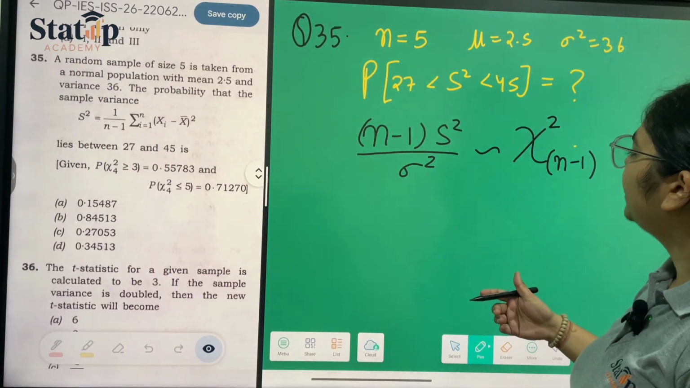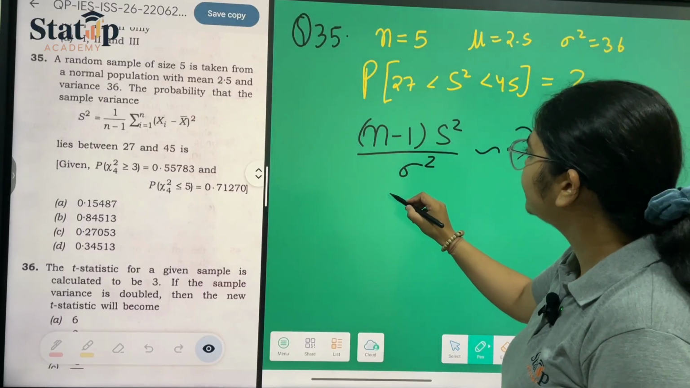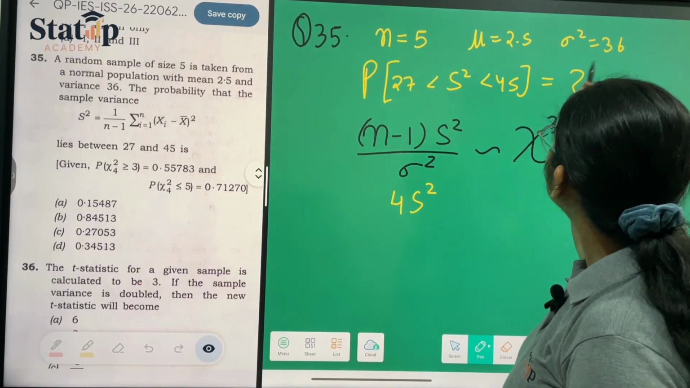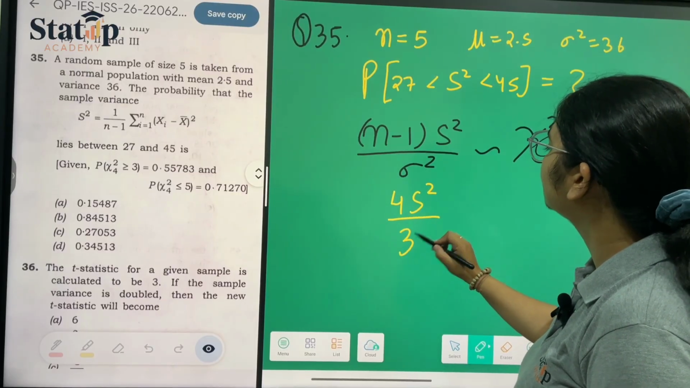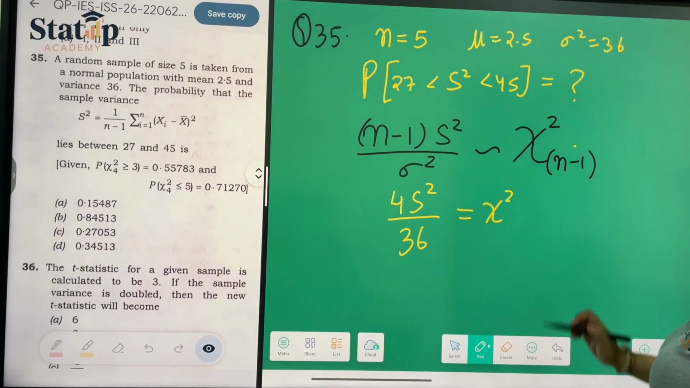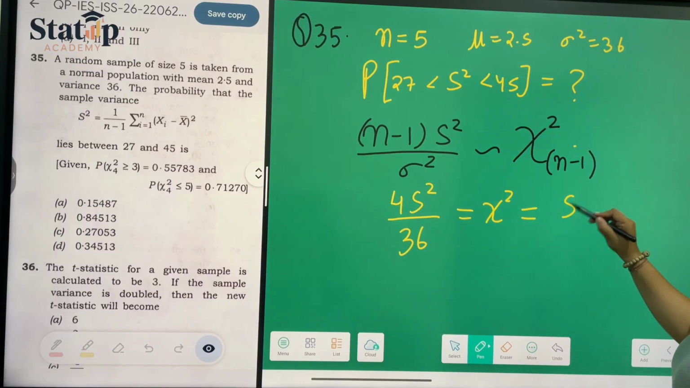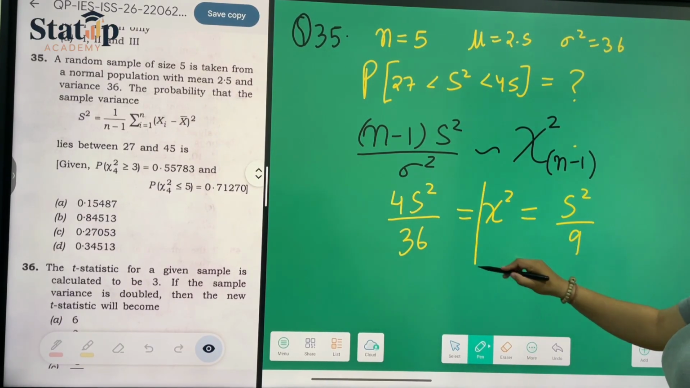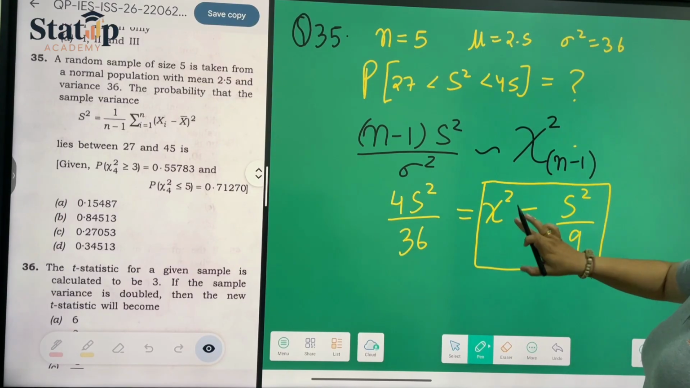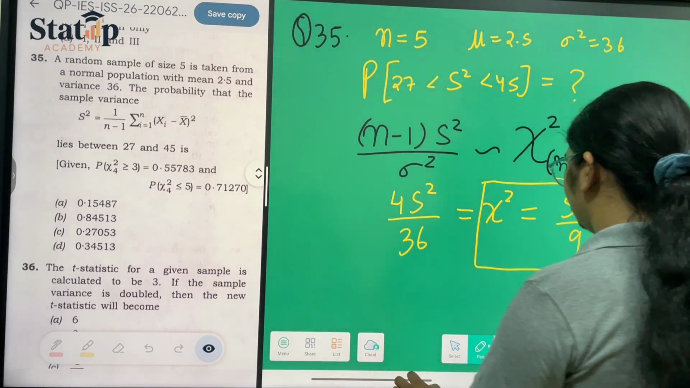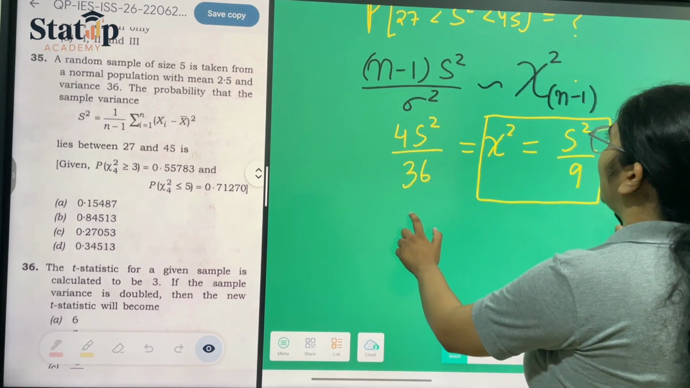So we can also say that it is nothing but n minus 1, which is 4, times s square upon sigma square, which is 36, is equal to chi square. We can write it like this. So chi square will be equal to s square by 9 if we cancel 4 and 36. So this is the relation that we have got. Now we have to convert this probability into chi square probability. First of all, we have to put the values here.